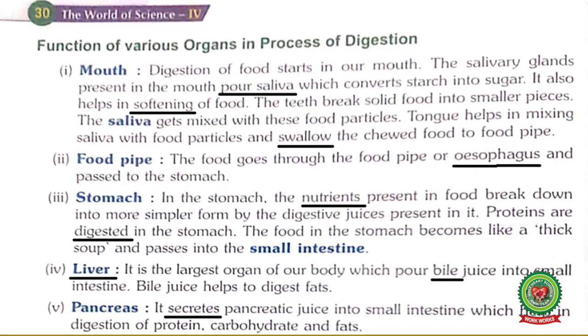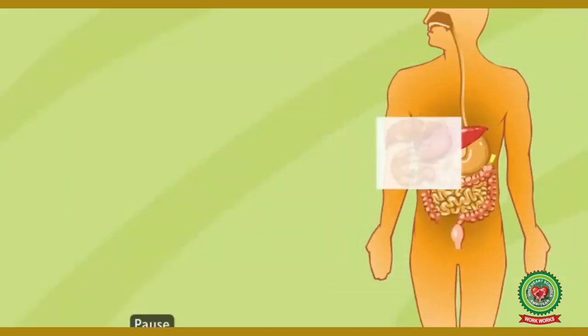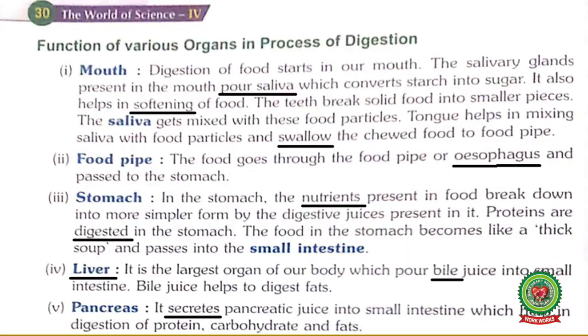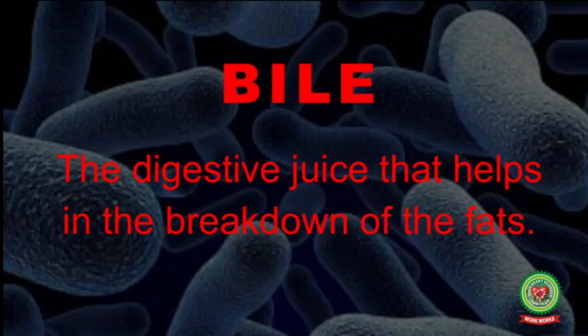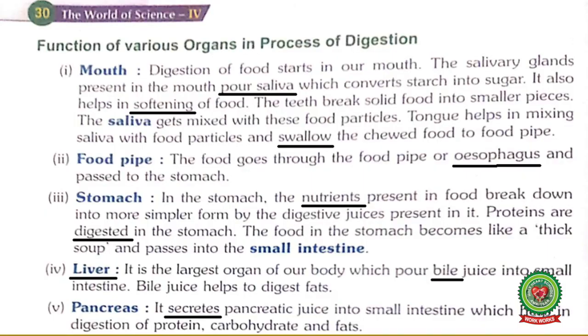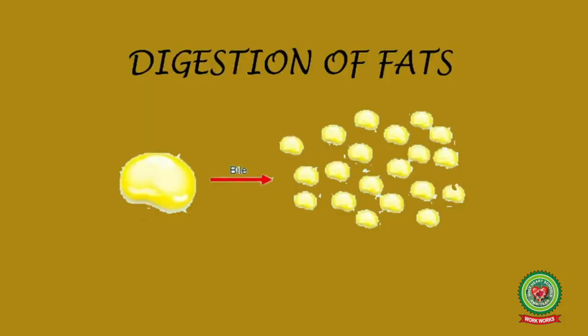The next digestive organ is liver. It is the largest organ of our body which pours the bile juice into small intestine. So which is the largest organ of our body? That is the liver. Underline the word bile and write down its meaning: the digestive juice that helps in breakdown of the fat. So students, it is the gland which produces the digestive juice for the small intestine. Bile juice helps in the digestion of fats.